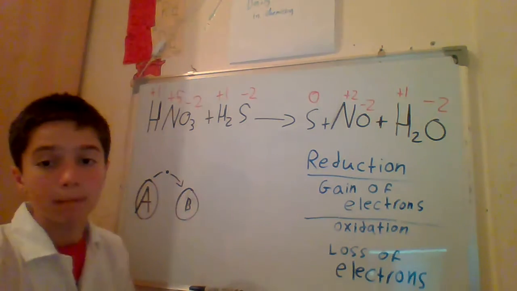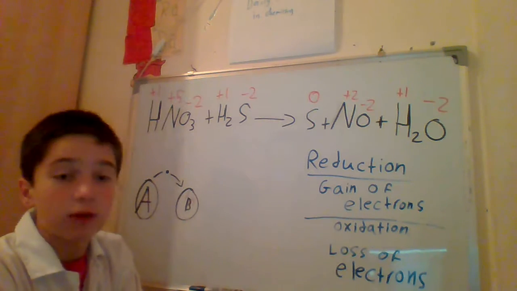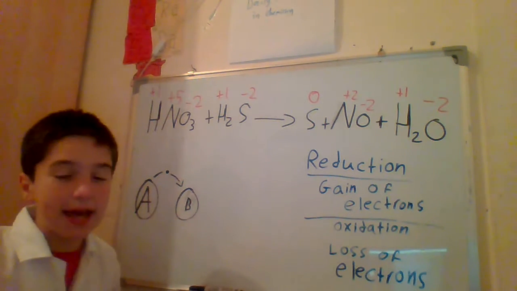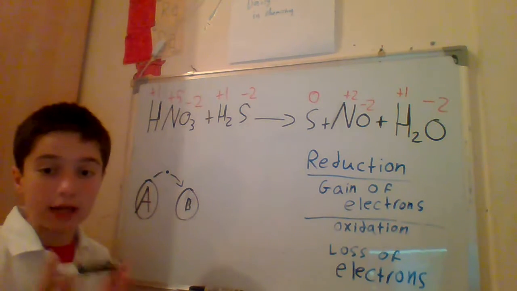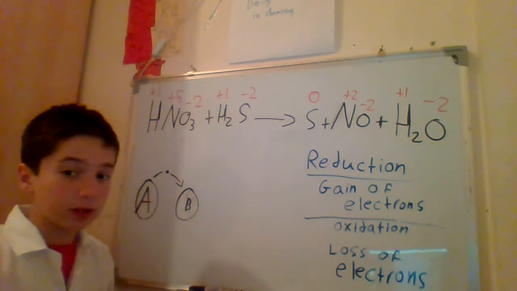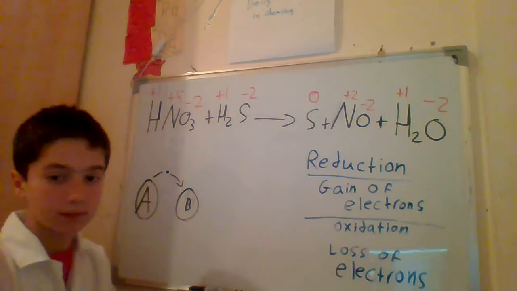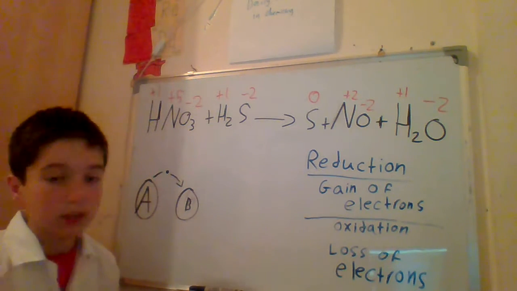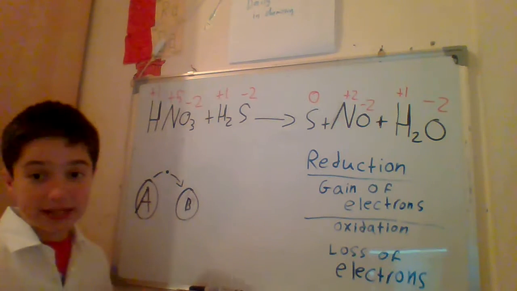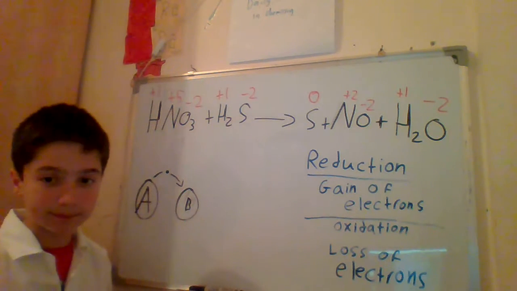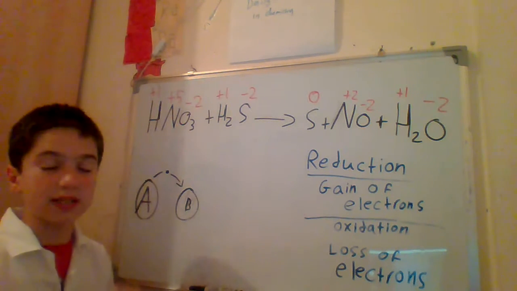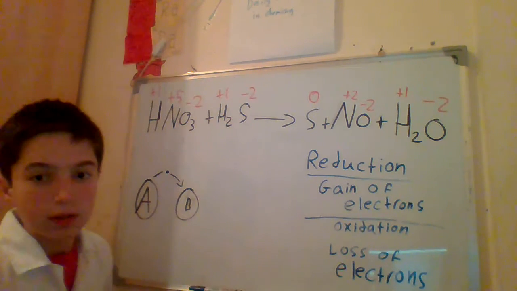Now let's talk about oxidizing agent and reducing agent. So an oxidizing agent is the agent that makes oxidation happen. And what do you think a reducing agent does? You're right, it makes reduction happen. Okay, till now everything is easy, nothing is hard. Now listen carefully, because I need to say something important.